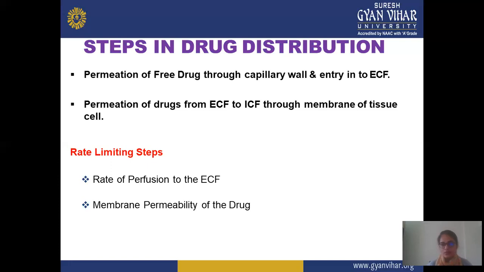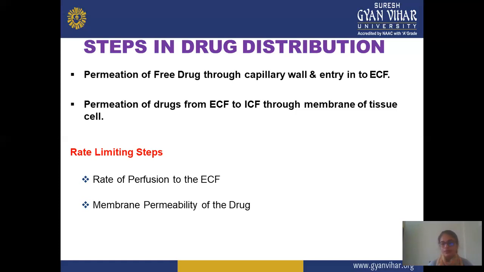Means first, after coming into the bloodstream, the drug passes through the capillary wall and enters the extracellular fluid, and after that it reaches the intracellular fluid of the tissue or cell. The first is the rate limiting step of perfusion to extracellular fluid. This entering of the drug into extracellular fluid is rate limited because the perfusion does not take place properly.